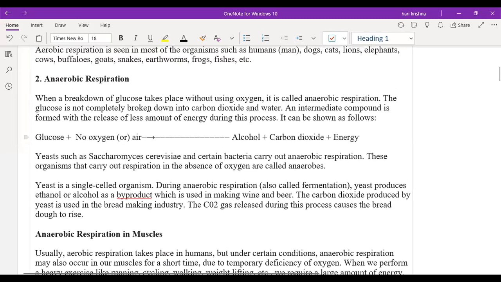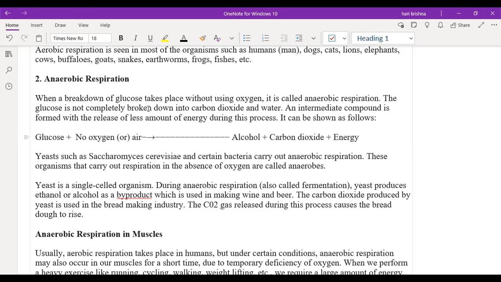Here also glucose will break down, but it will not break down completely, it will break down partially only, because there is no oxygen at all. In the absence of oxygen or in the limited quantity of oxygen, the glucose will break down partially, which will form what are the products? Alcohol, carbon dioxide, and the energy. In the case of anaerobic respiration, what are the products?